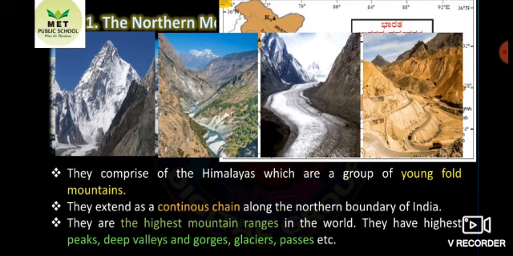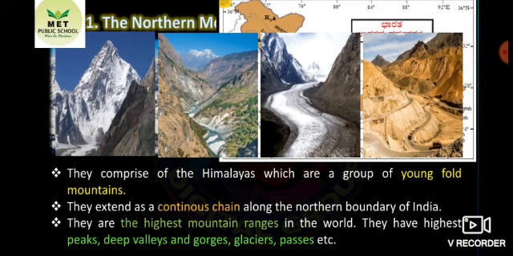They extend as a continuous chain along the northern boundary of India. They are the highest mountain ranges in the world. They have highest peaks, deep valleys, gorges, glaciers, passes, etc. Peak you already know. Valley means a low area of land between hills or mountains. What is the meaning of gorges?